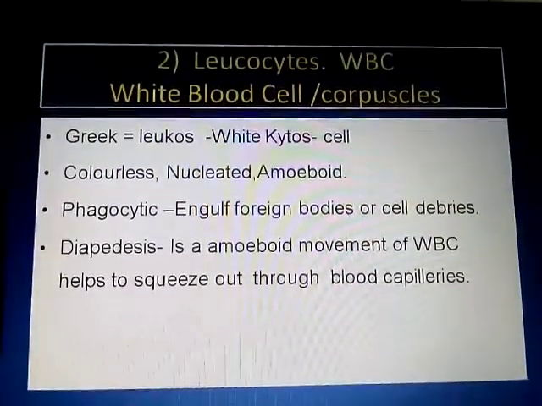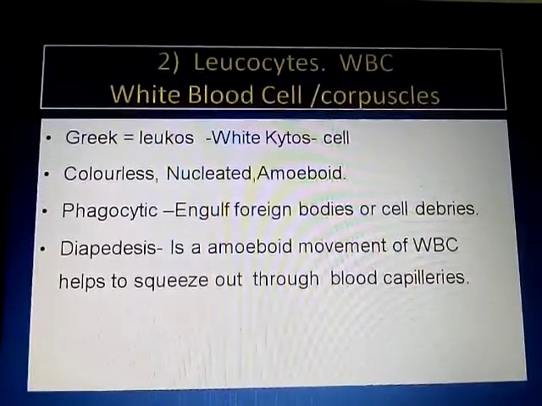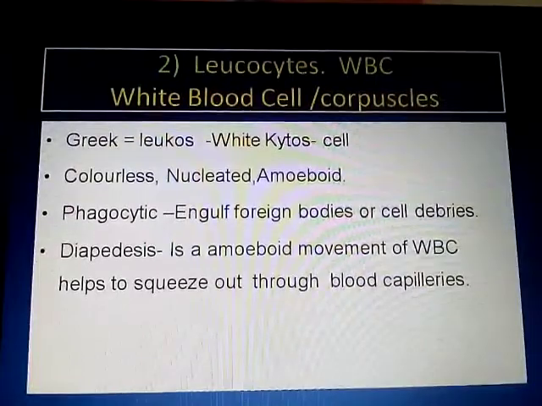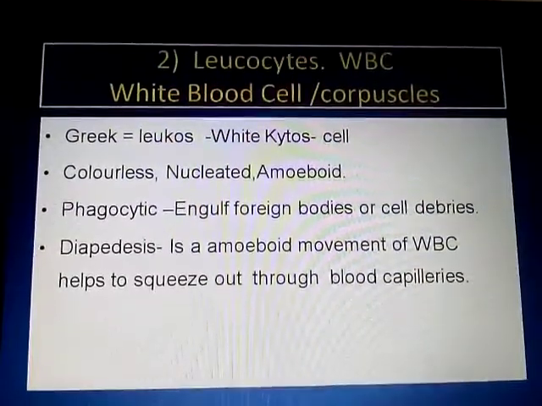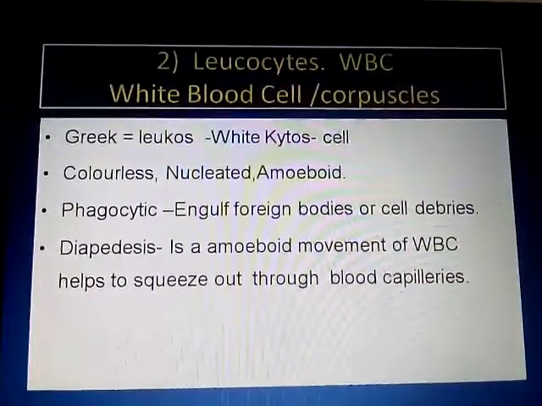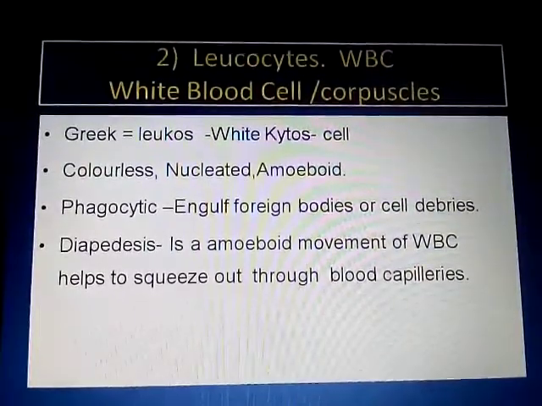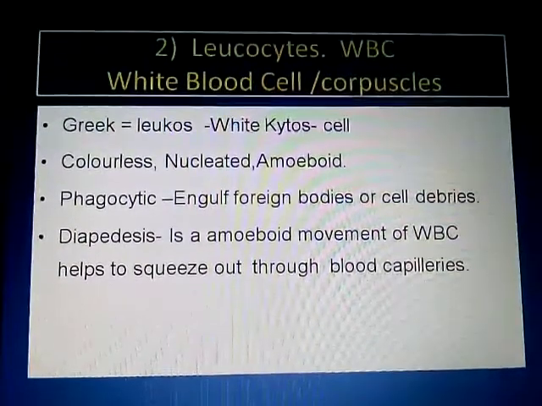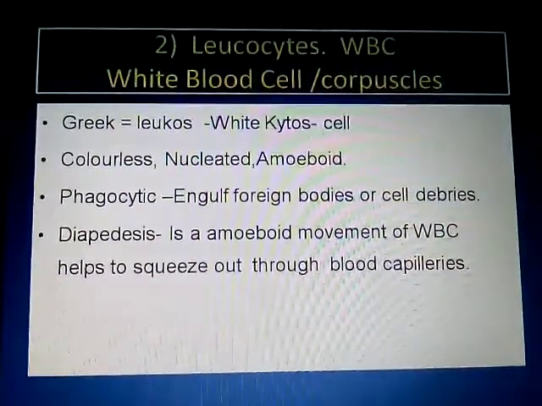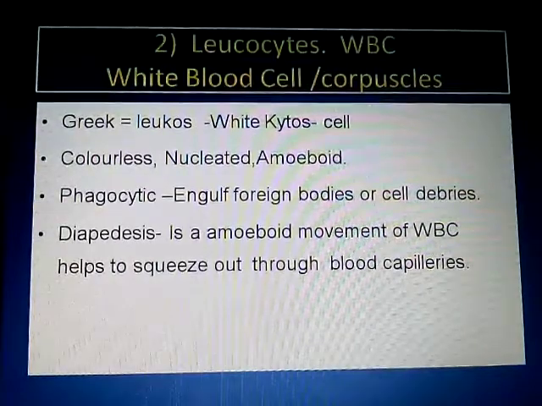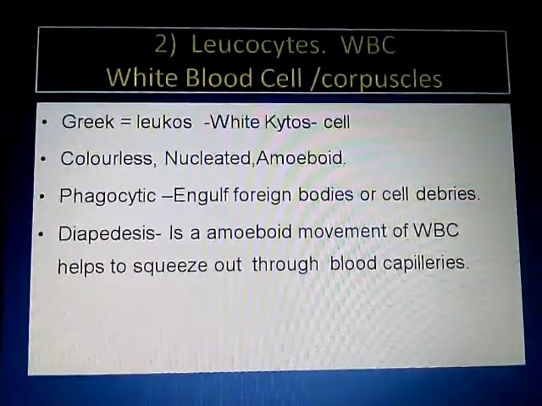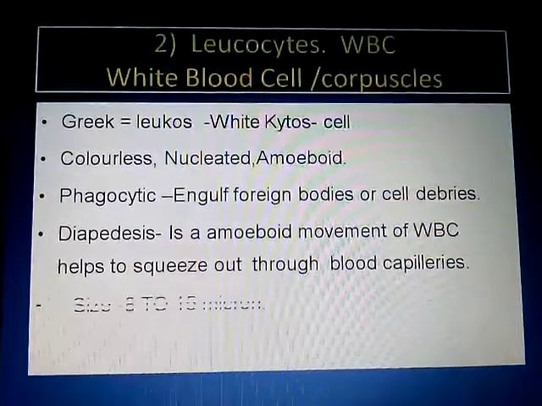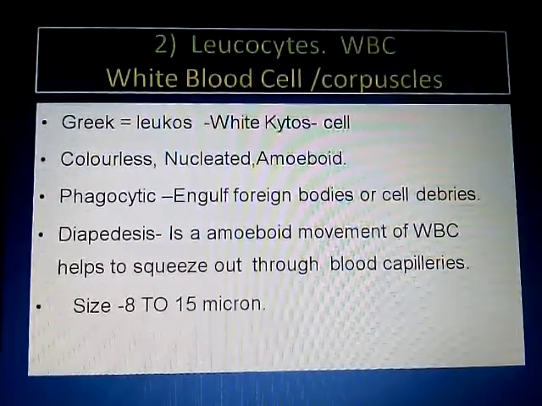WBCs are amoeboid in shape. So they show a special type of amoeboid movement which helps them to squeeze out through the blood capillaries. And the process is called what? Diapedesis. What is diapedesis then? Diapedesis is the amoeboid movement of WBC that helps to squeeze out through the blood capillaries. This is the process of diapedesis.